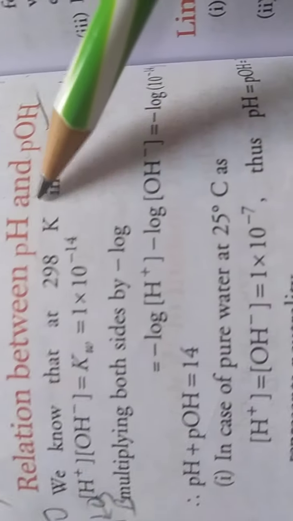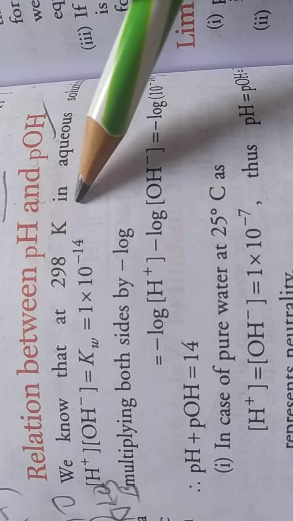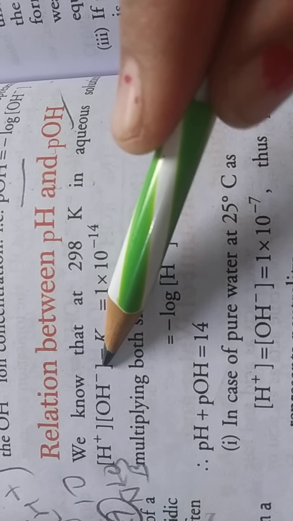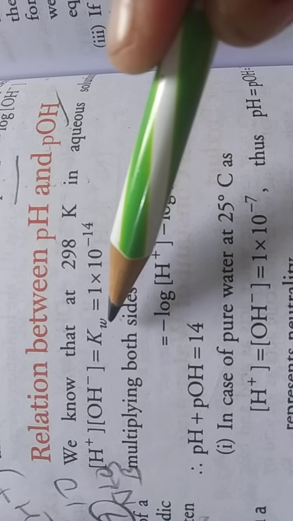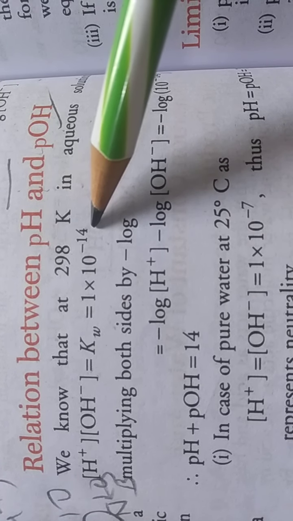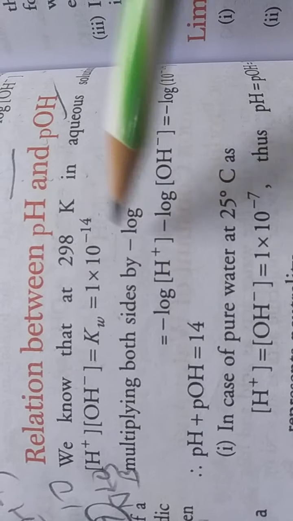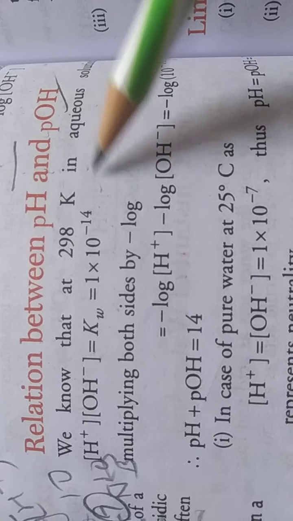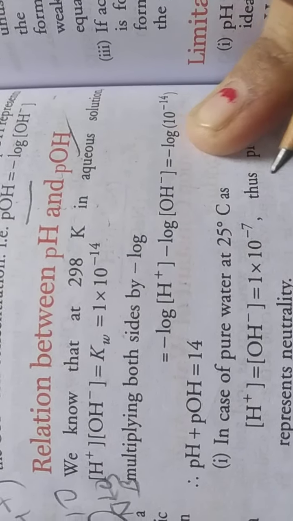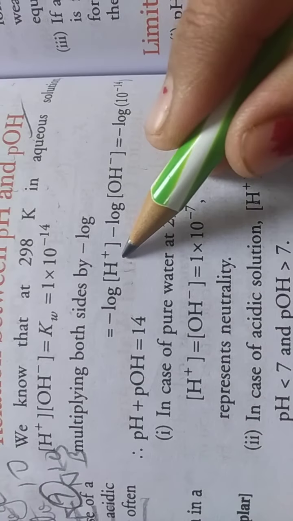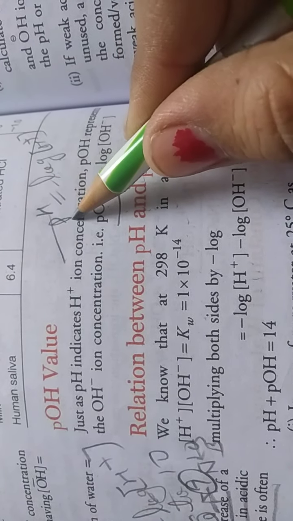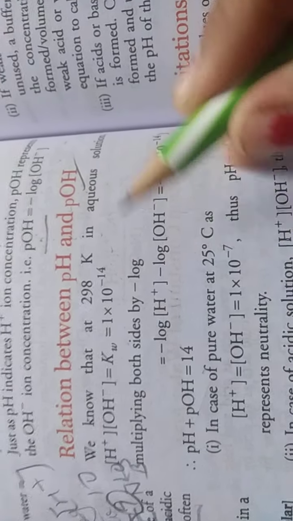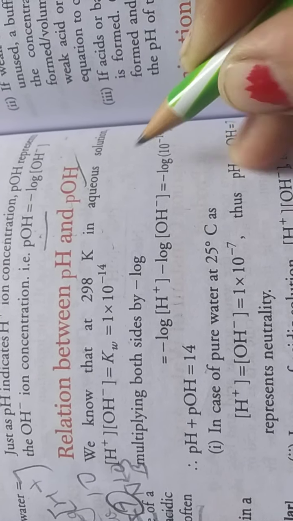So the relation between pH and pOH. We know that at 298 Kelvin in aqueous solution, for neutral H plus and OH minus ions, the ionic product constant is equal to 1 into 10 to the power minus 14, right? So multiplying both sides by minus log, we get minus log H plus minus log OH minus on the left, and on the right hand side minus log 10 raised to power minus 14. Then minus log H plus is pH, and minus log OH minus is pOH. So pH plus pOH equals minus log 10 raised to power minus 14, that means 14.